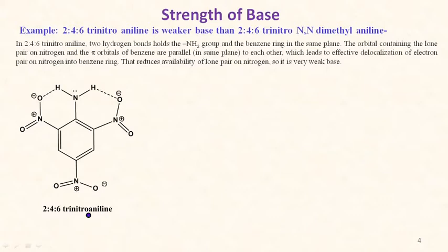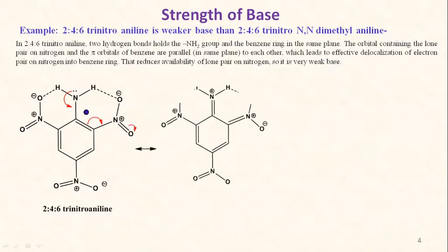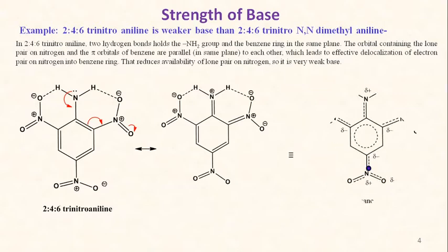In case of 2,4,6-trinitroaniline, the two hydrogen atoms are involved in hydrogen bonding with the nitro groups at the ortho position, due to which the pi orbitals of benzene are held parallel with the orbital that contains the lone pair of electrons, and due to which the lone pair on nitrogen is delocalized. You can write a resonance or delocalization, meaning these pi electrons and non-bonding electrons are delocalized, and this is the resonance hybrid.